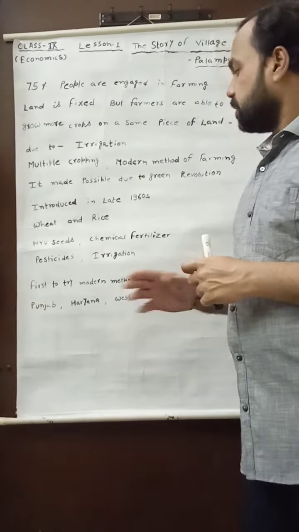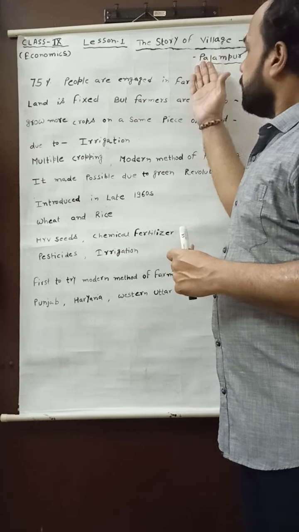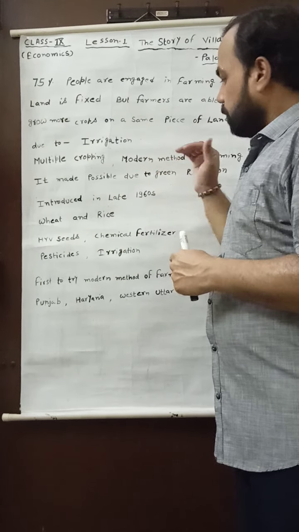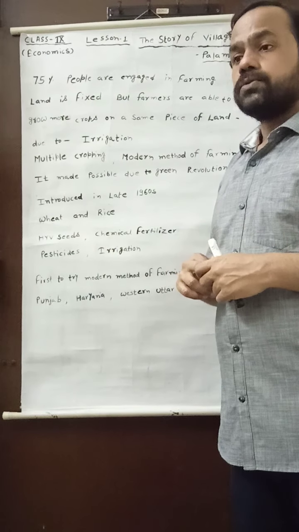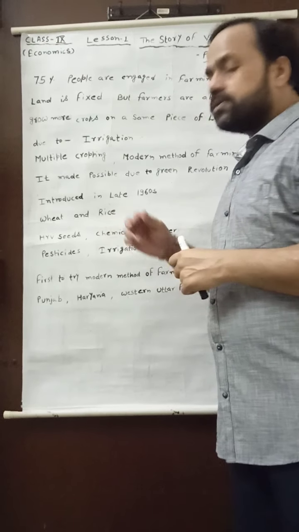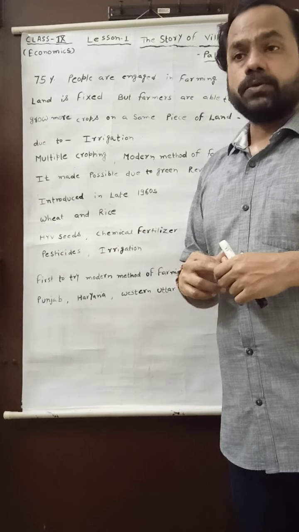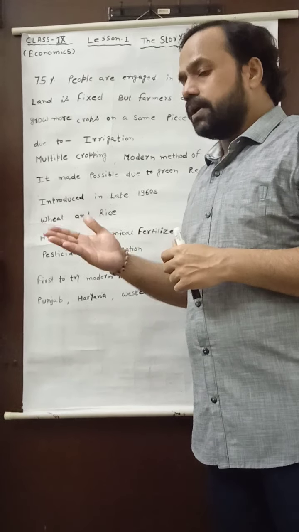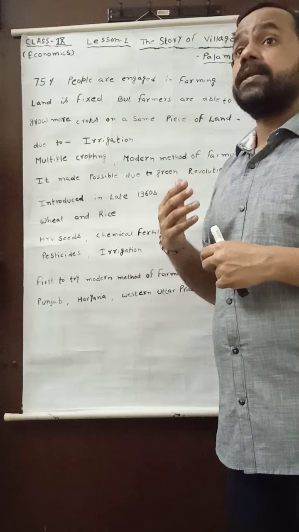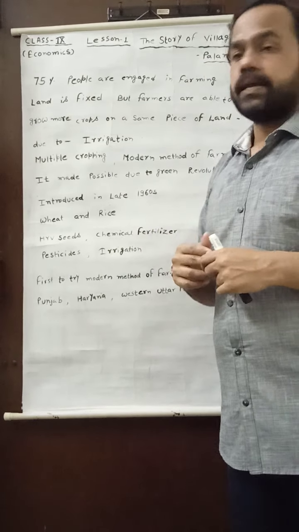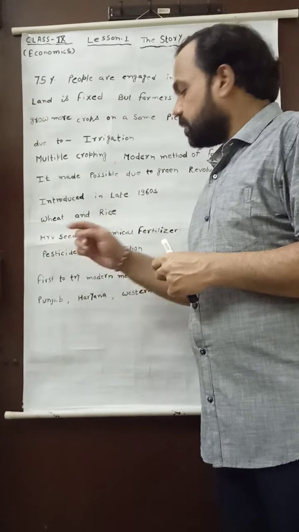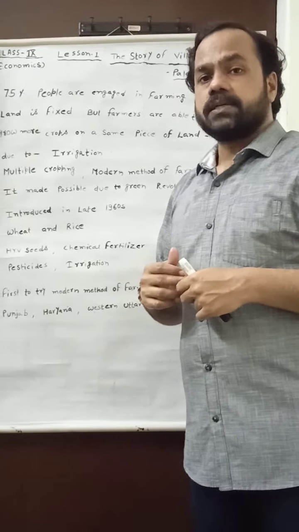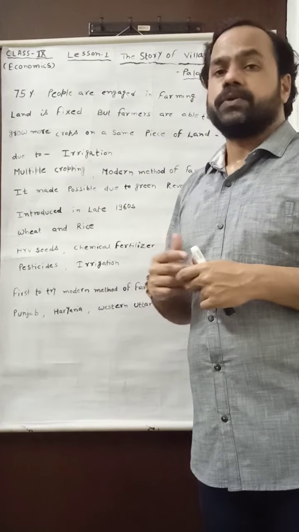Now you may see that when we see the Green Revolution, no doubt the Green Revolution brought what? The modern method of farming. The Green Revolution solved the crisis of food in India due to the large population. But very well, when there is positivity in anything, it will bring some negative terms. That is why in this video I am not going to discuss the ill effects of the Green Revolution. I will discuss the ill effects of the Green Revolution in my next video.